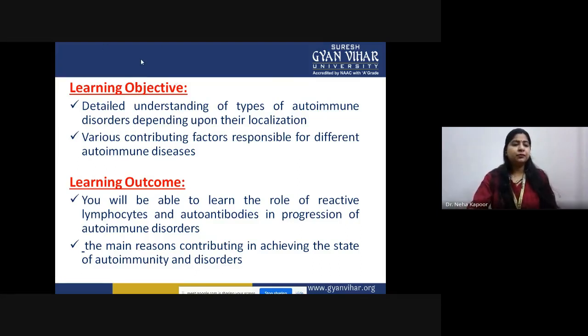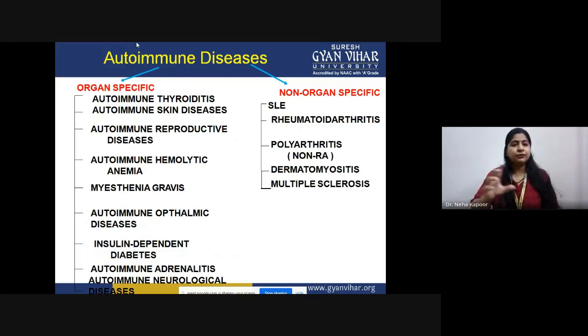So moving on to the first one. First of all, we need to understand the classification of autoimmune diseases. Whatever autoimmune concepts or mechanisms we have talked about till now, they are all classified into two parts: organ specific and non-organ specific. In the case of non-organ specific, we also call them systemic autoimmune disorders.